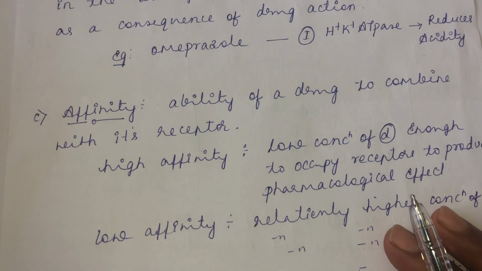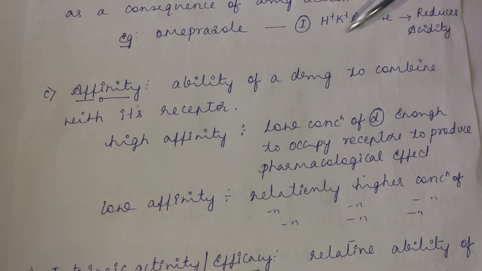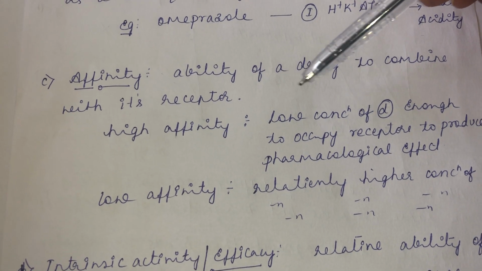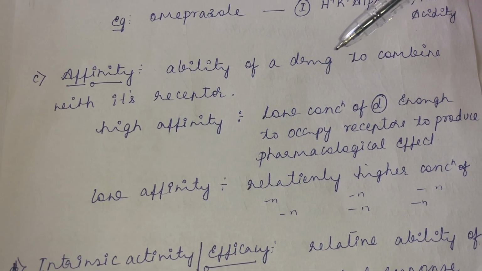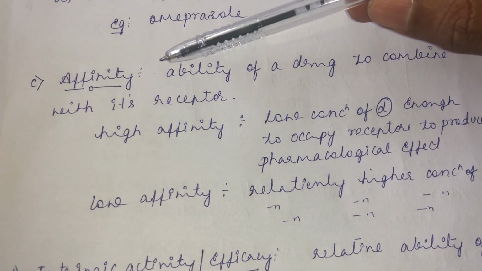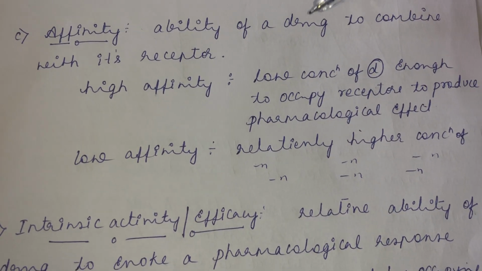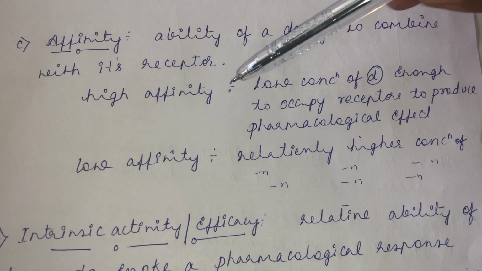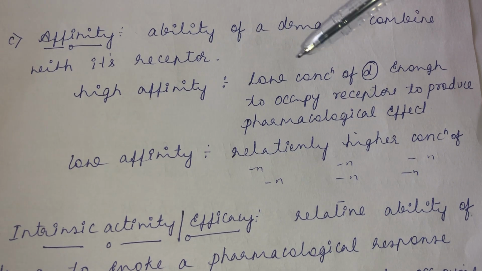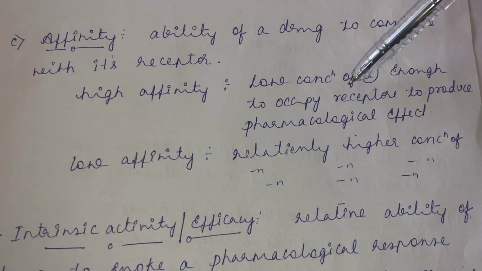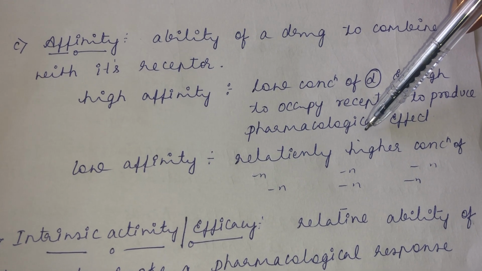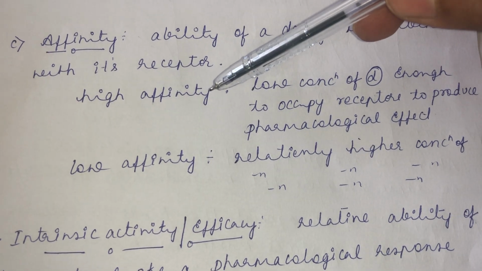Next is affinity. What do you mean by affinity? Affinity is the ability of a drug to combine with its receptor. It is the intrinsic ability of the drug to combine with its receptor. That characteristic we call affinity. When can you call a drug as having higher affinity? When the drug at its lowest concentration is enough to occupy the receptor to produce the pharmacological effect, then you call that drug as having higher affinity.